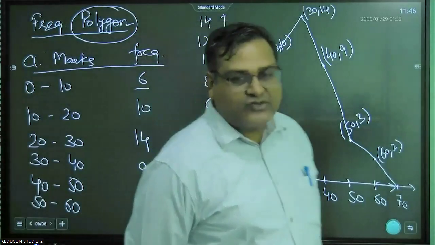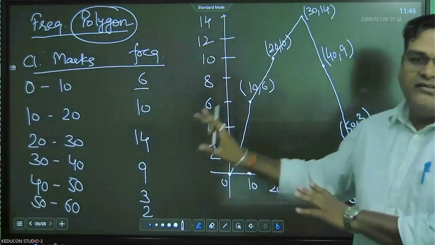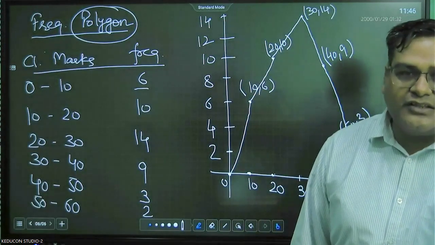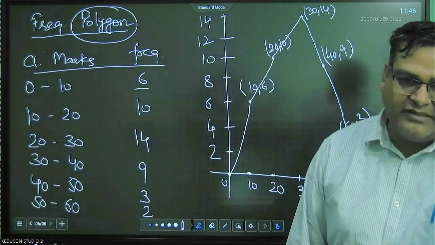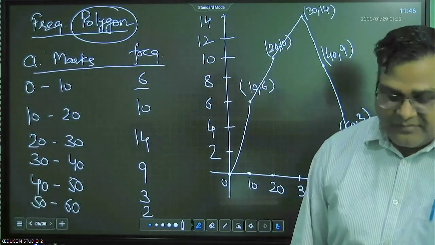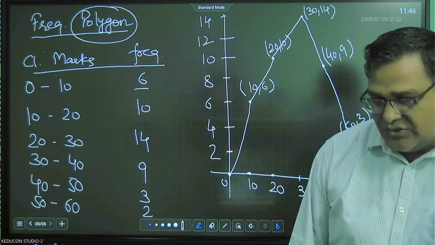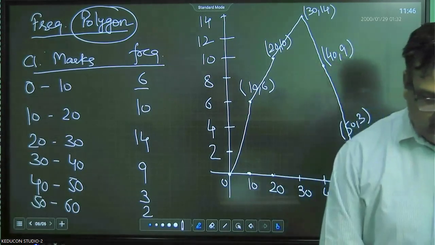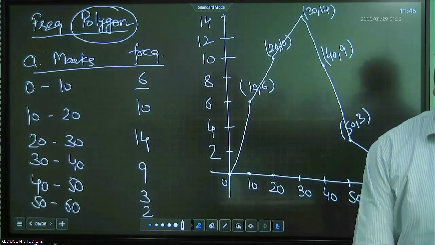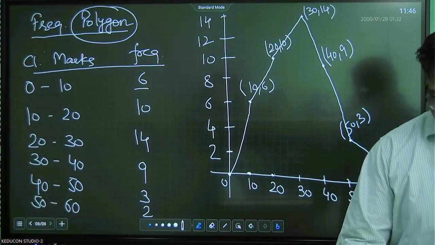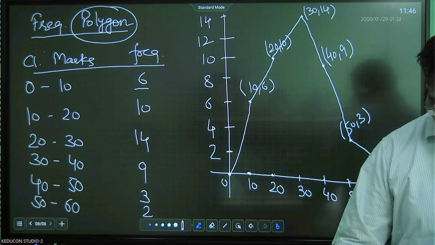So you have to draw a frequency polygon without a histogram like this. Make sure you take the right points when taking the points for the frequency polygons. So these are the 3 types of graphs in your entire chapter. We'll take one question also.